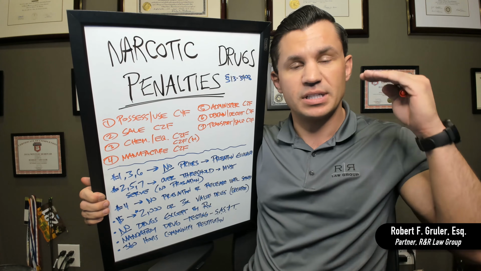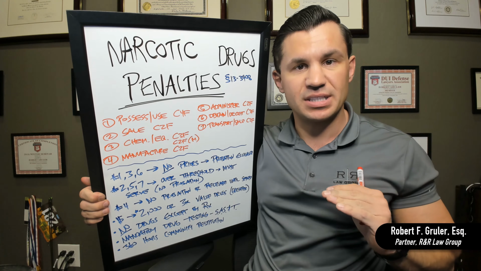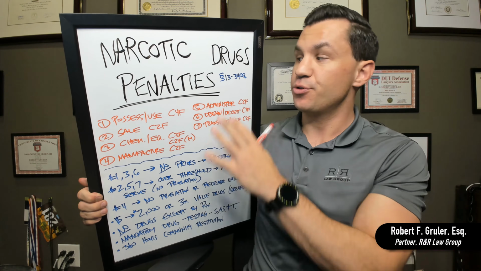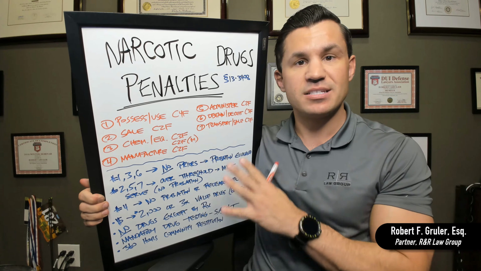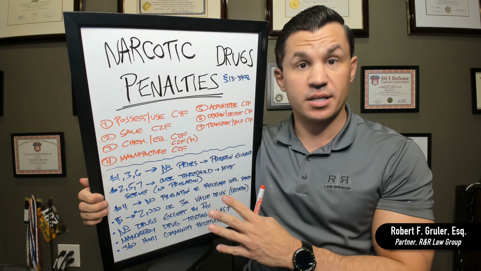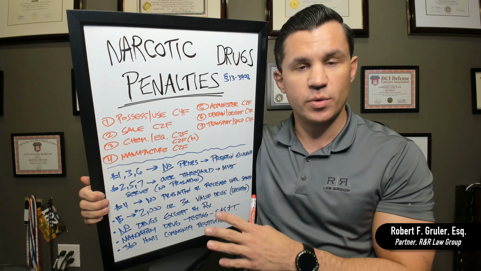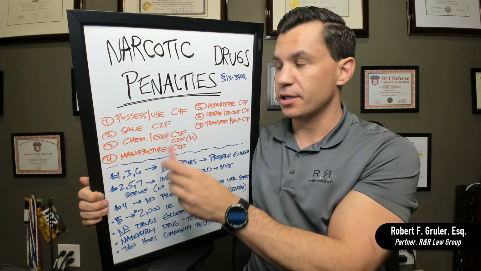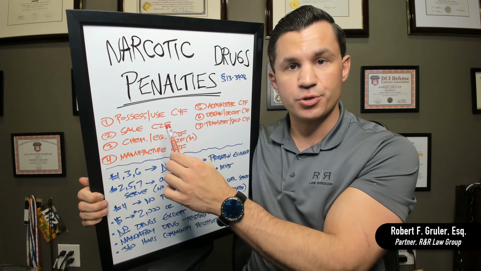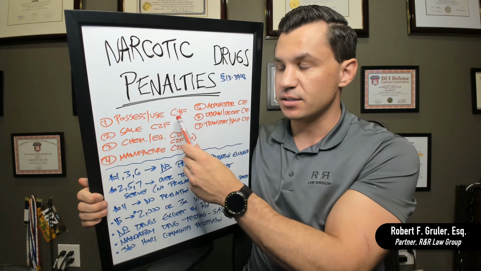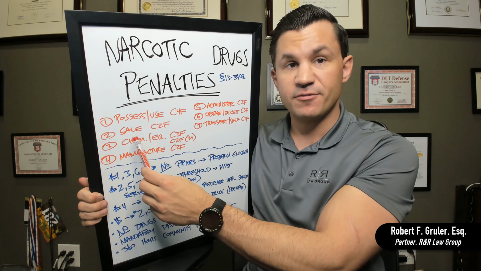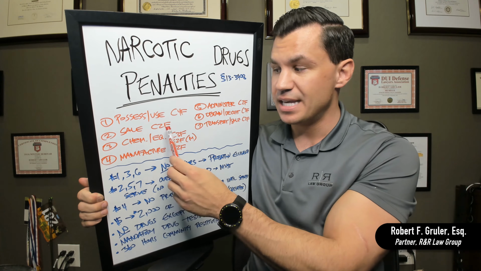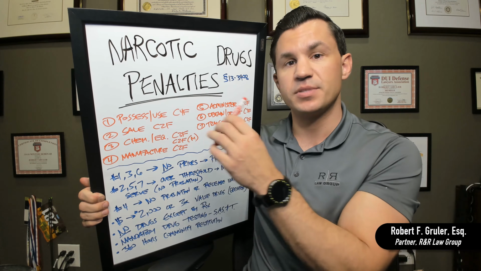At the very top, we have a Class 2. At the very bottom, we have a Class 6. And the statute, 13-3408, has different levels of felonies based on the conduct. So we'll run through those real quickly so we have a quick refresher on how this works. If you have a narcotic drug for possession or for personal use, you're only using it, it's a Class 4 felony. If you have it for sale, you're selling it to somebody else, it's a Class 2 felony. It bumps it up to the highest.